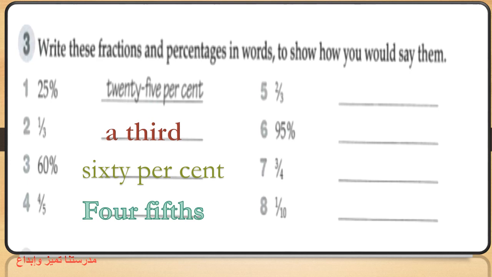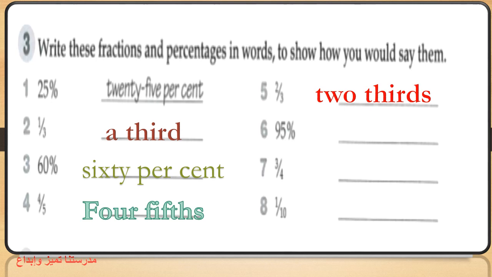Number 5, it's another fraction. 2 up, 3 down. How can we say it? 2/3, yes. Here, thirds, I write also S for plural, 2. That's why I said thirds.